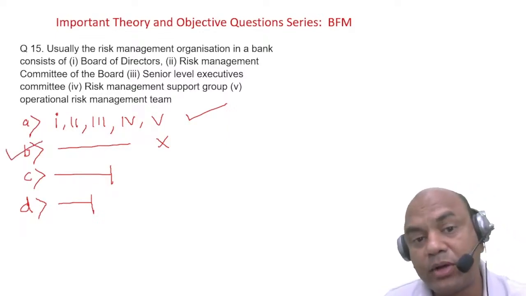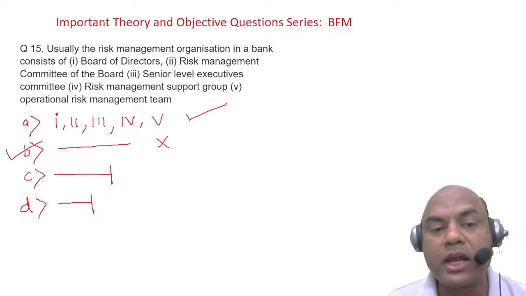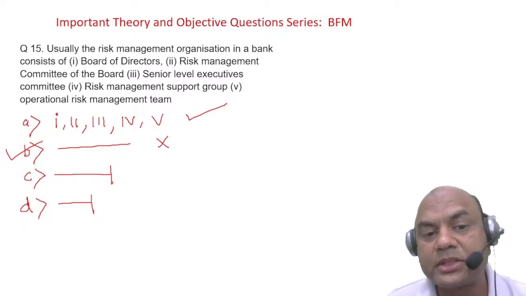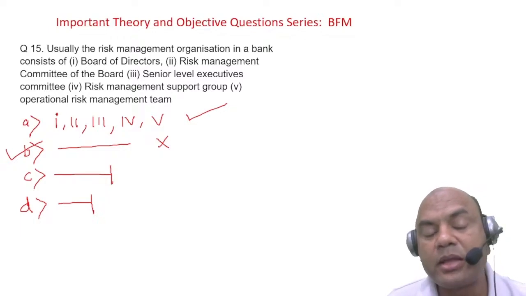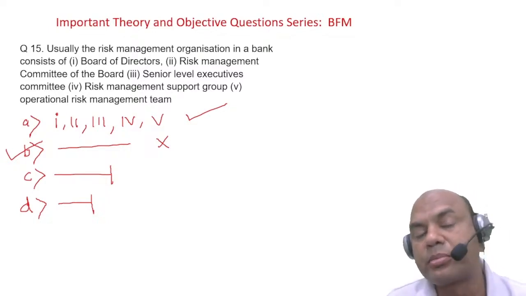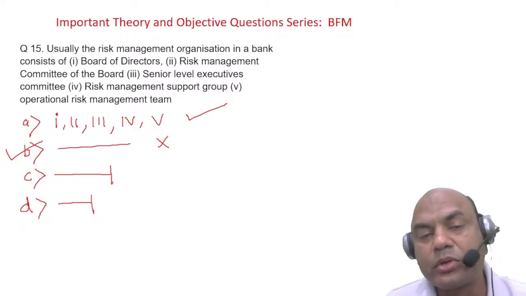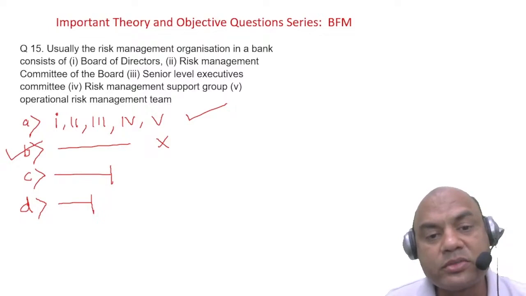Why? Because only up to 4 elements are considered: board of directors, risk management committee of the board, senior level executives committee, and risk management support groups. Now the operational risk management team is a part of these 4 only. Risk management support groups will be of 3 types: credit risk management support group, operational risk management support group, and market risk management support group.